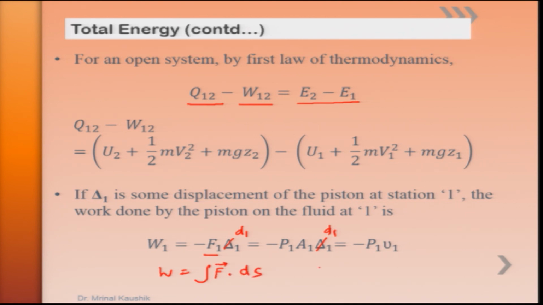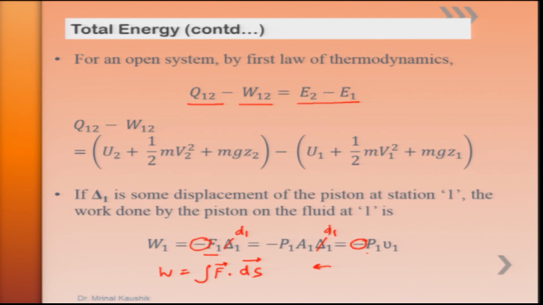At section 1, the force and the distance travelled are in opposite directions, so the angle between these two vectors is 180 degrees, and since cos pi is equal to minus 1, W1 becomes negative here.